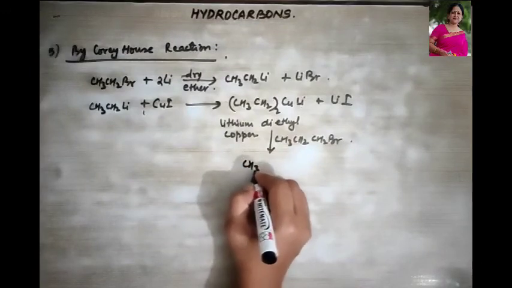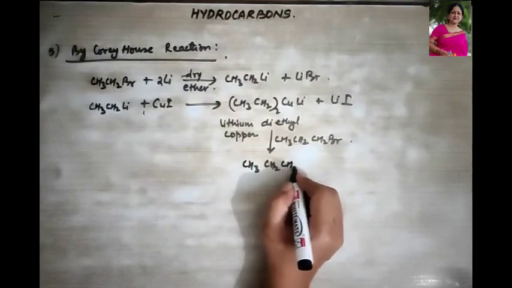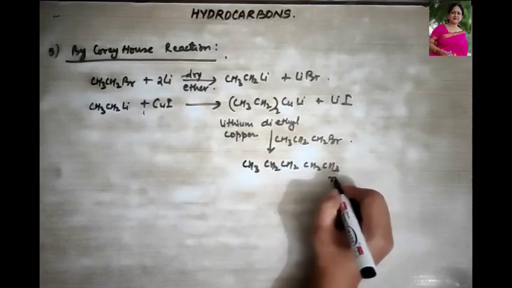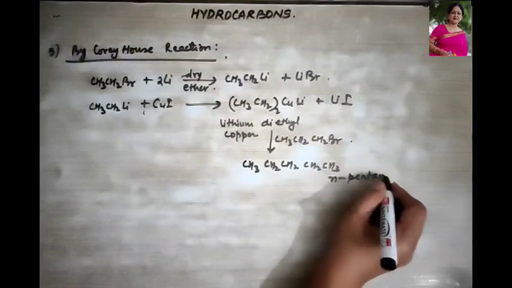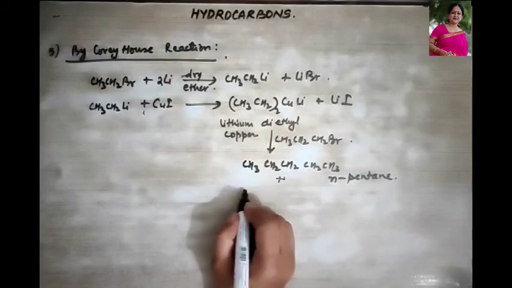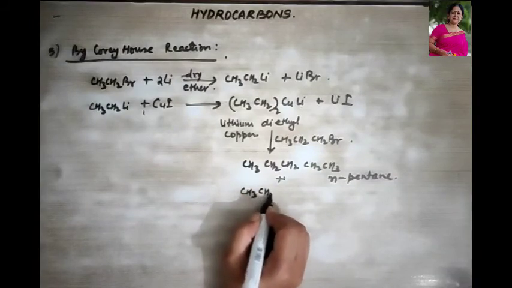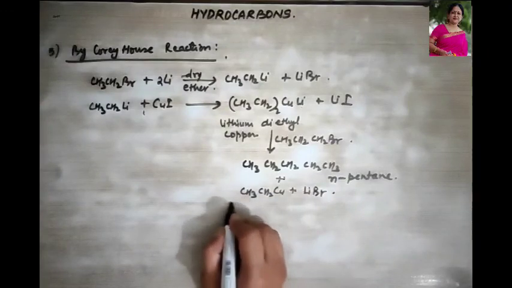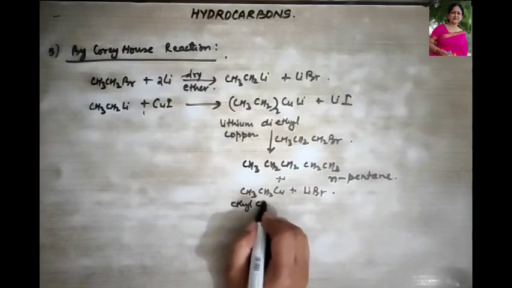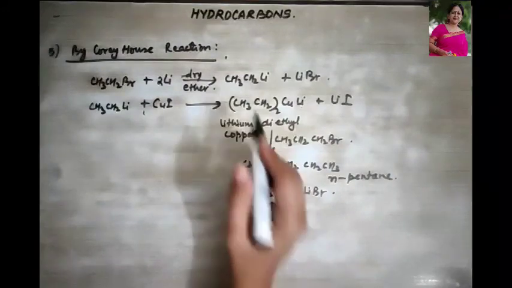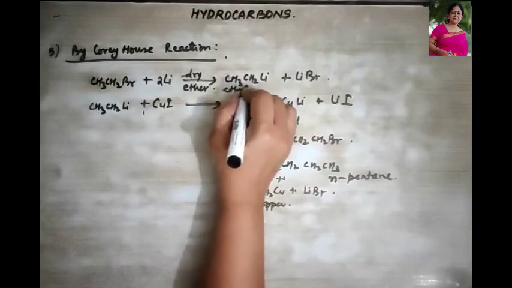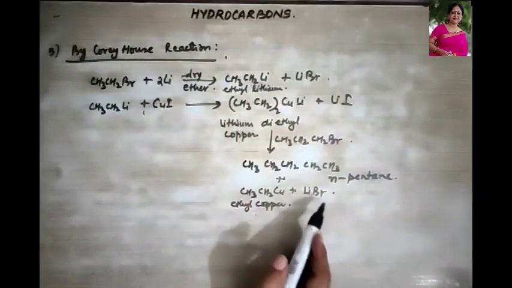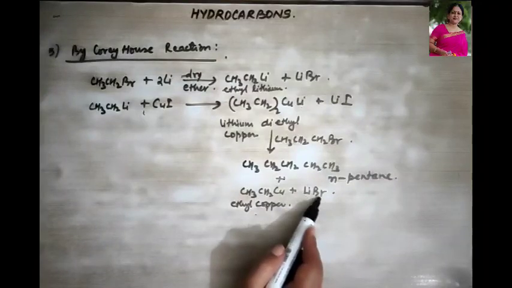That is CH3CH2CH2CH2CH3. Right? This is going to form n-pentane, right? Plus CH3CH2Cu plus lithium bromide. What is this? This is your ethyl copper plus lithium bromide.